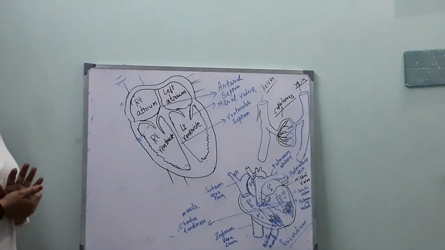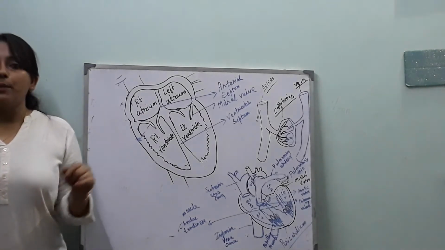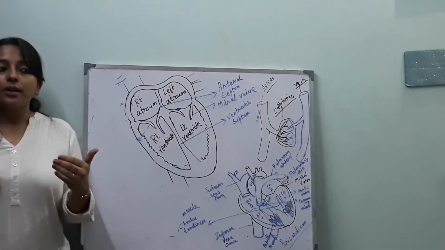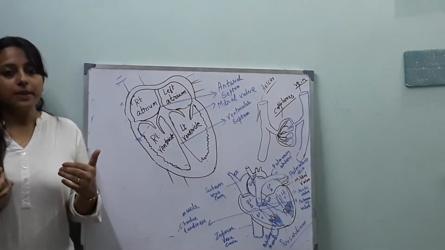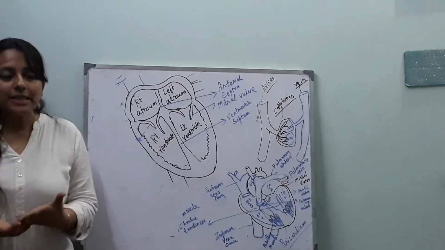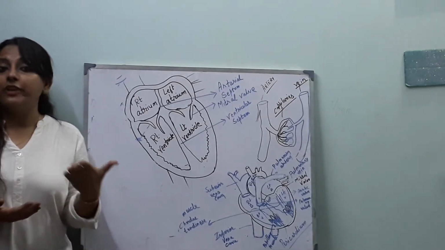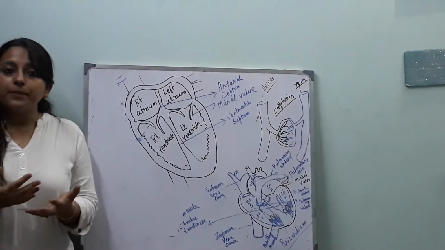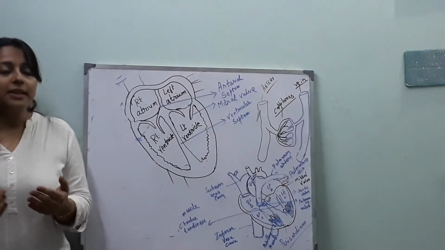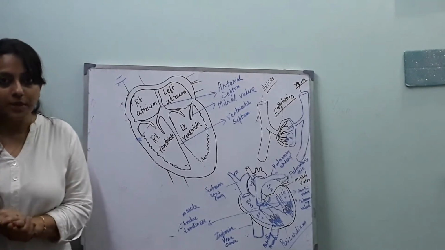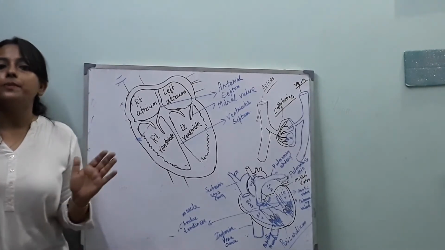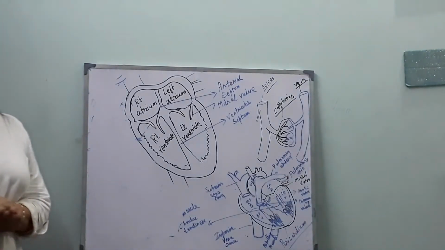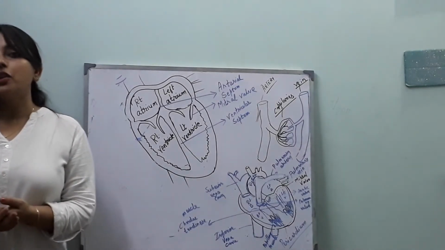Before starting the circulatory system or the structure of the heart, we should know how the heart develops in vertebrates. In the lowest class, fishes, they have a two-chambered heart, which is followed by amphibians, which have a three-chambered heart. Again, it is followed by reptiles, which have a three-chambered heart, but the ventricle is partially separated. That is why it is considered a 3.5-chambered heart. Now, the human body, mammals and birds have a specified four-chambered heart. Now, we will discuss the structure of the heart in our body.